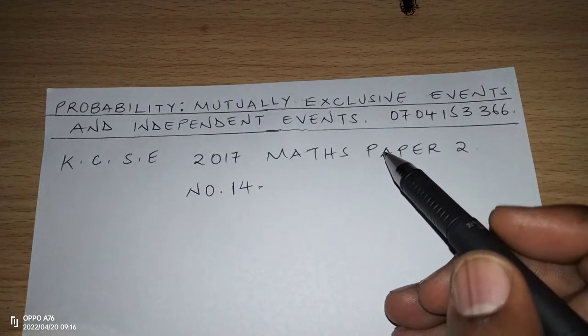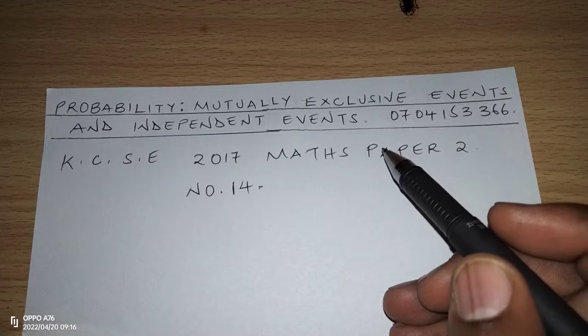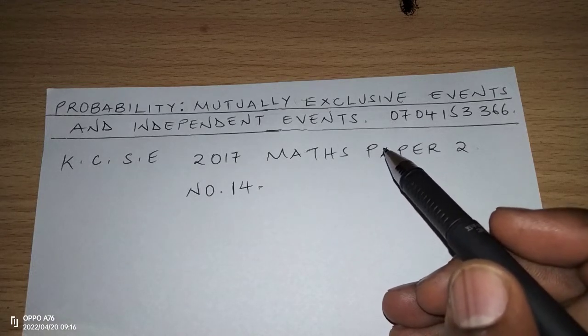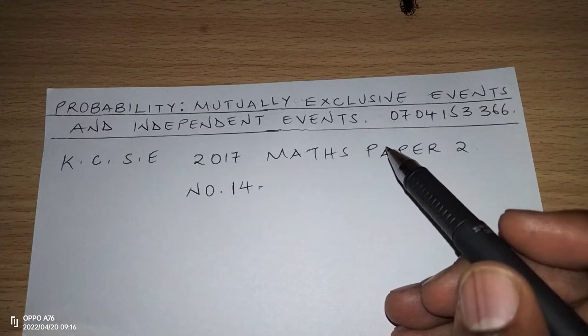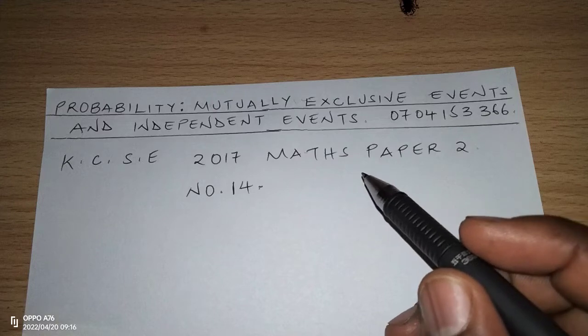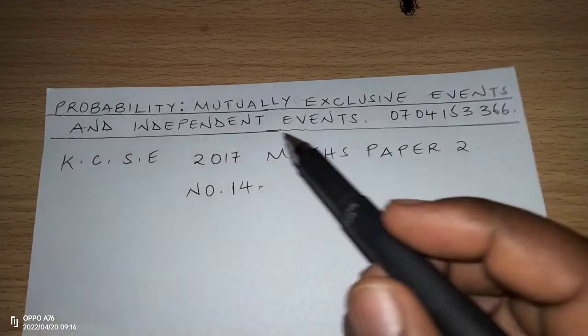As we know, independent events are events whose occurrence does not affect the occurrence of the other. For example, if you toss a coin and a die at once, whatever shows up on the coin does not affect whatever will show up on the die. So those are called independent events.